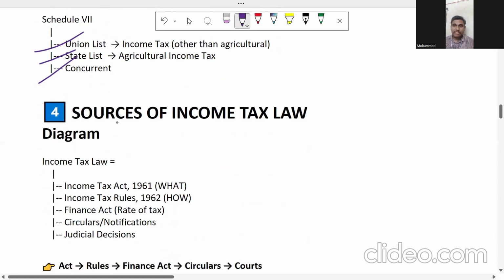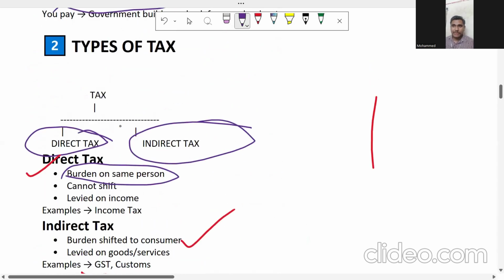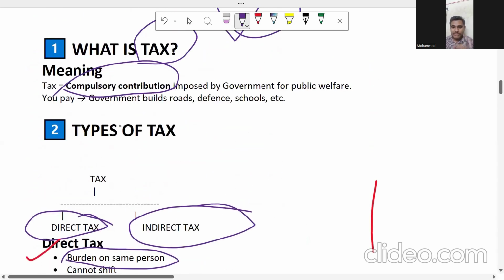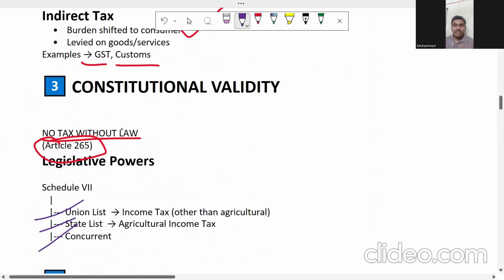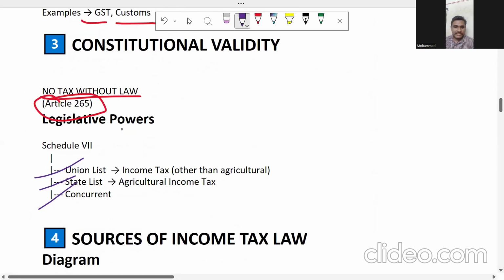What I have discussed till now: the meaning of tax, the different types of taxes, direct tax and indirect tax, and how, depending upon the Constitution, we are going to levy the tax, whether under the union list, state list, or concurrent list. All these things we have discussed here.